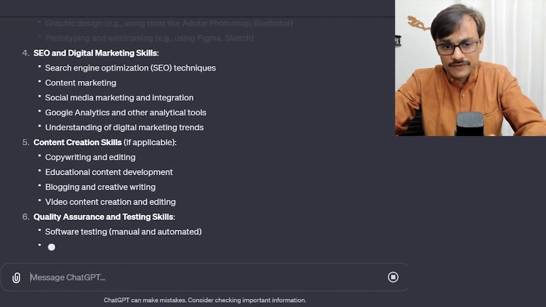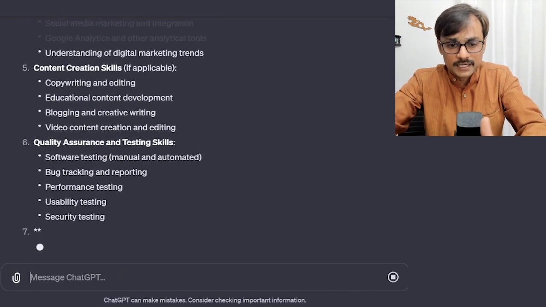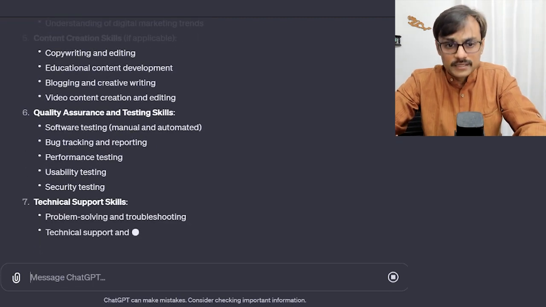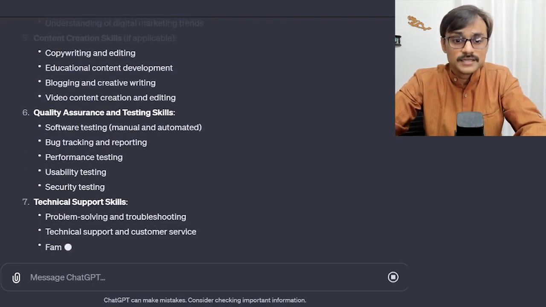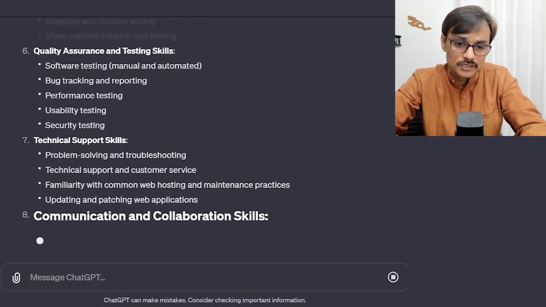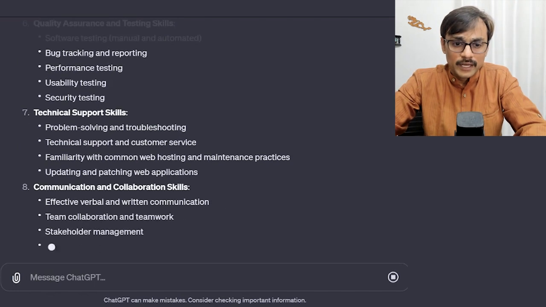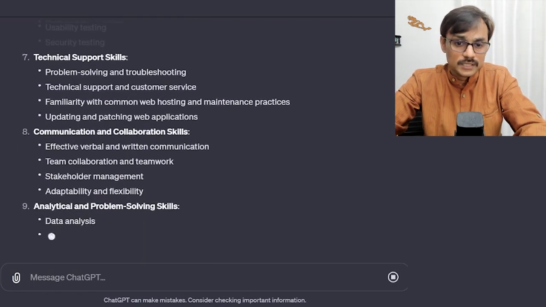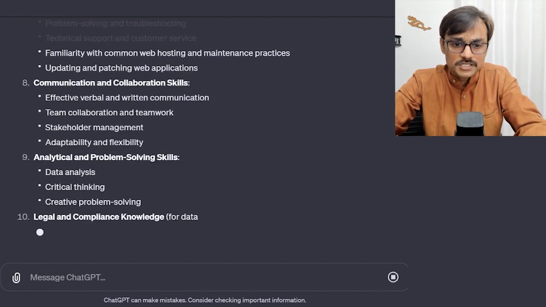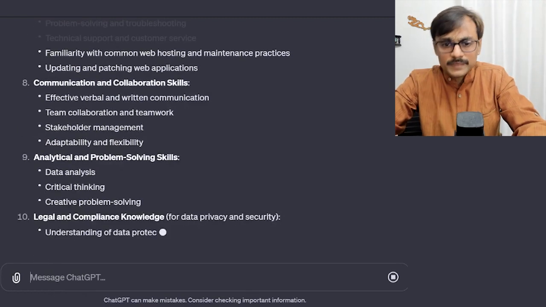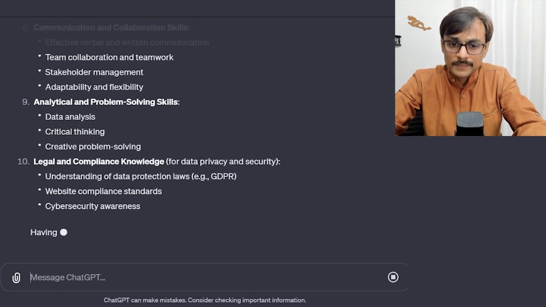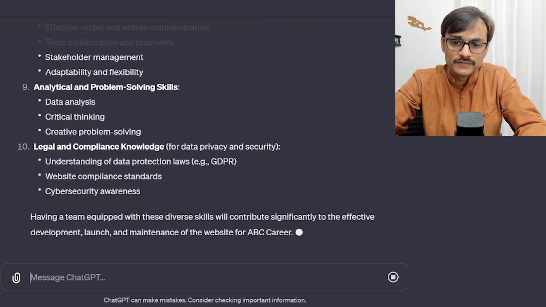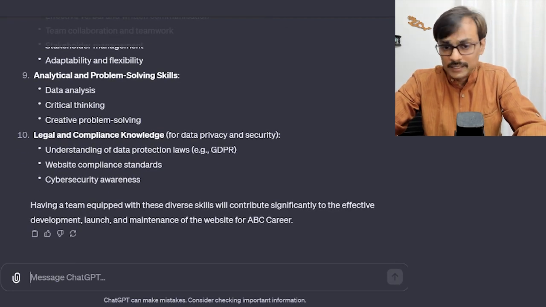Content creation skill, some amount, though we are saying content creation is out of scope. Website quality assurance and testing skills, technical support skills for the future deployment and support, and communication and collaboration that may go along with project management, problem solving and designing skills, legal and compliance skills if there is something related to privacy and security, and all this.